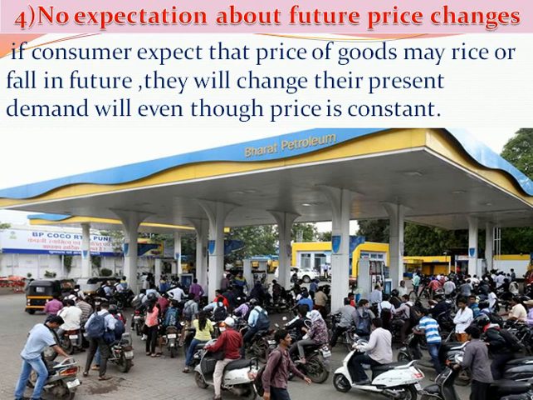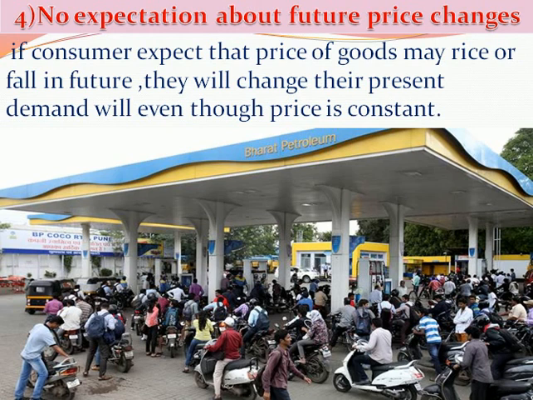For example, if today the price of petrol increases by rupee 1, but there is a chance that the next day it may further increase by rupees 4, then people will prefer to purchase more petrol at this increased price.